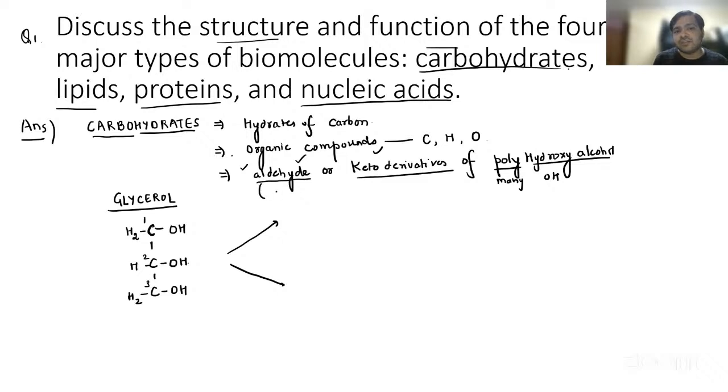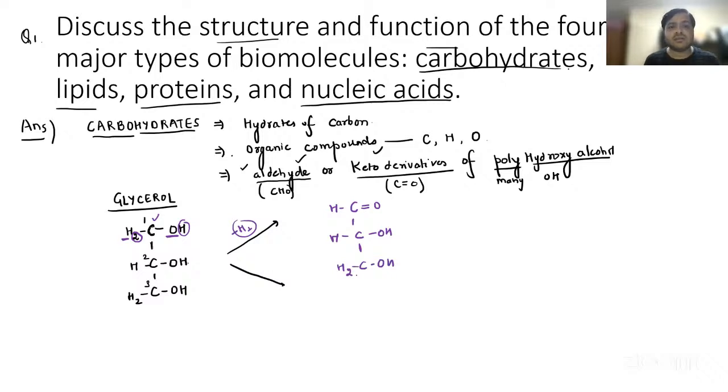Aldehyde, you already know the functional group, it is CHO, and keto derivative is C double bond O. Now, if we remove 2 hydrogens from the first carbon, the first carbon will be left with oxygen and 1 single hydrogen, so that is CHO. Rest of the entire structure will be the same.